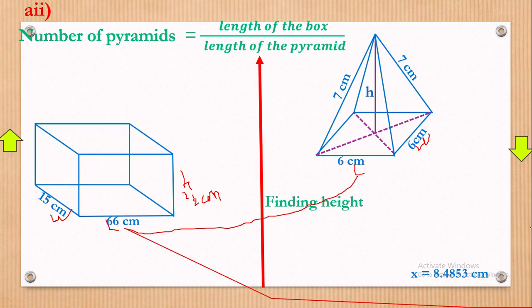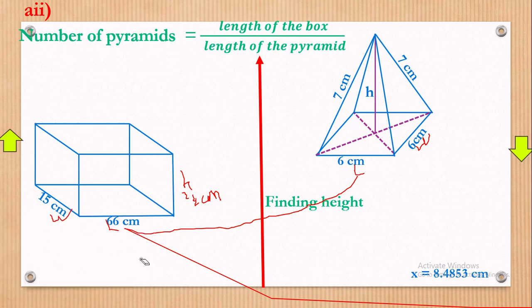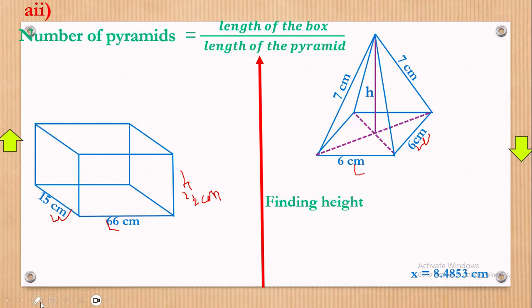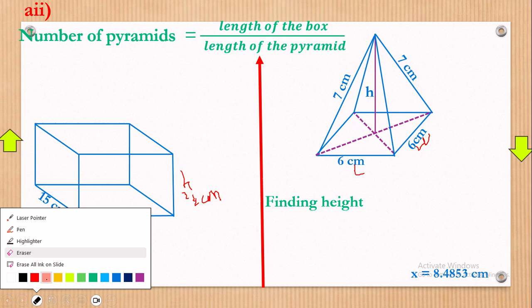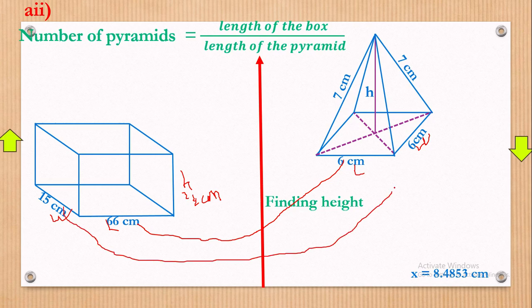Okay, let me resolve this. Now we're asking ourselves, do you have the length? Yes, the length is right here. Do you have the width? Yes, the width is right there, like this. Now finally, this one is a height, and for this height here it is 24, maybe. Now this height is 24. Do you have the height? Not really. So we don't have a height, so we need to find the height first of all.